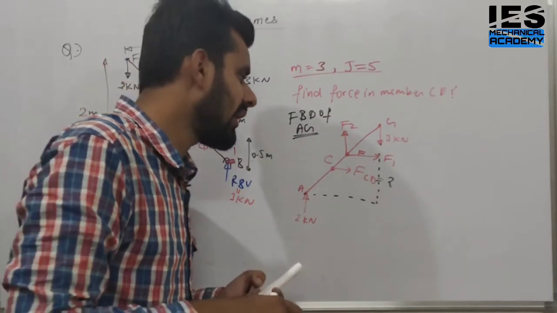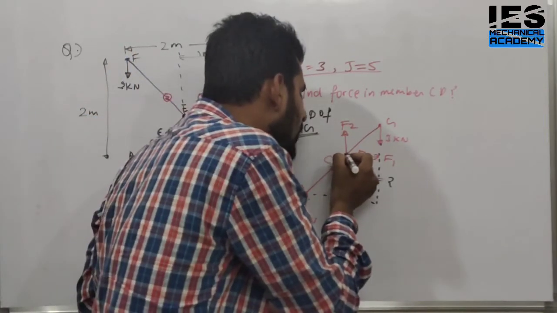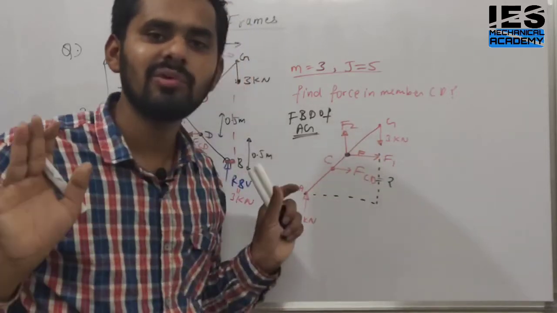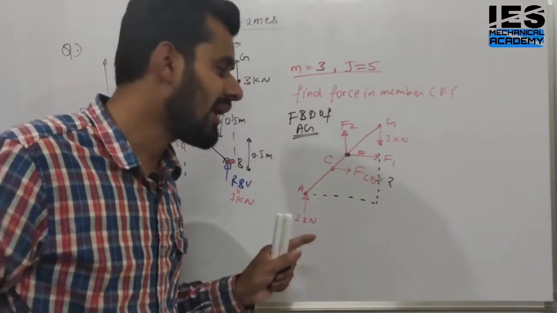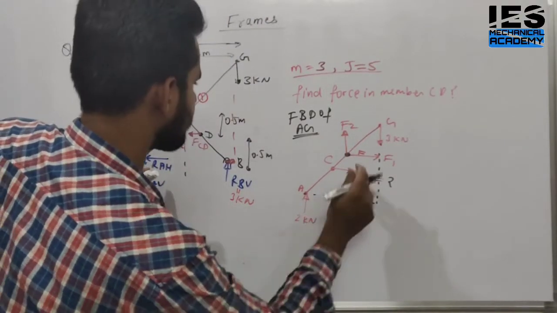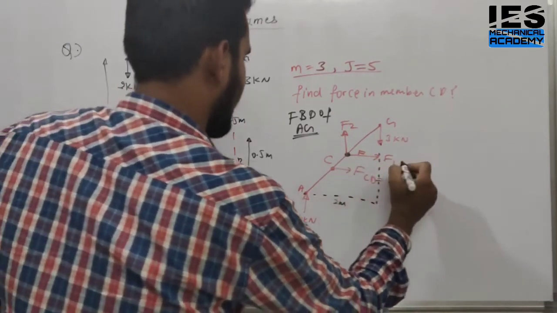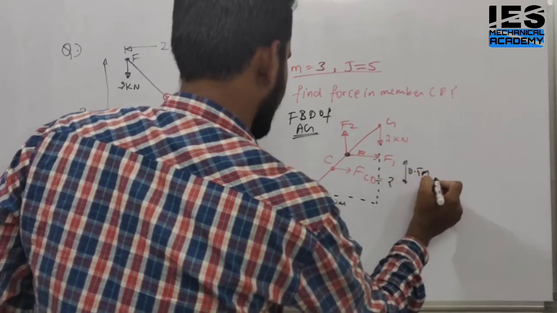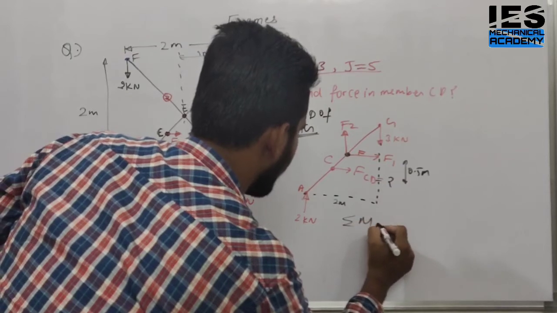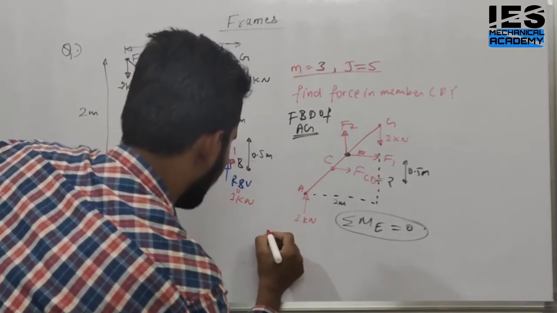How do we apply the equation so that these two forces are neglected? Just apply the moment at this point only, because the moment at this point by these forces is zero. Yes or no? Because they are passing through this point only. Then we are able to solve for FCD. Yes or no? Then what is this distance? This distance is 2 meter by geometry, and this is 0.5 meter. Yes or no? And then apply summation of moment at point E equal to 0. Apply this equation. We get directly FCD.